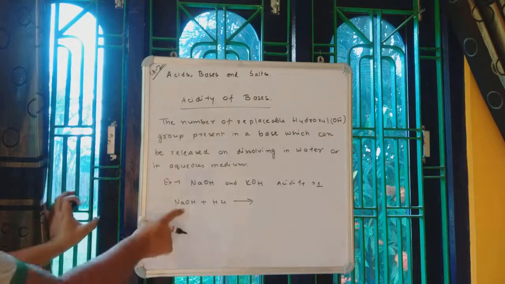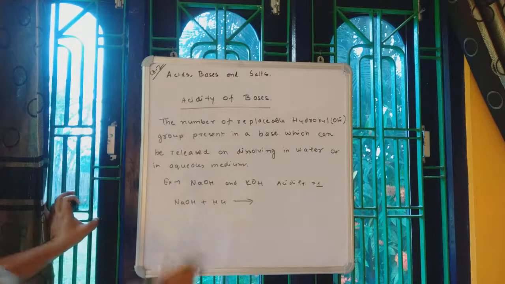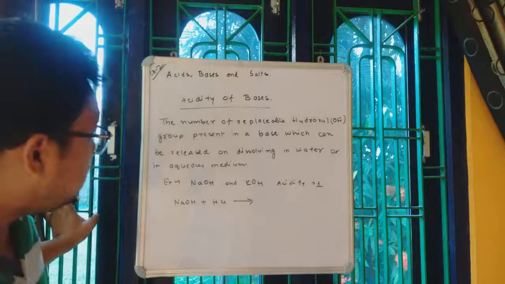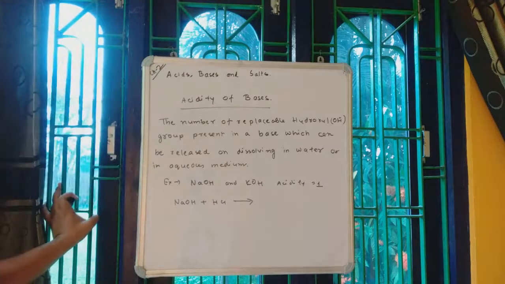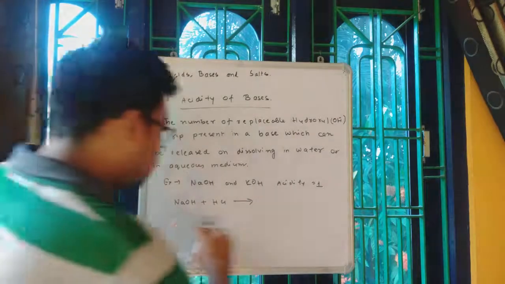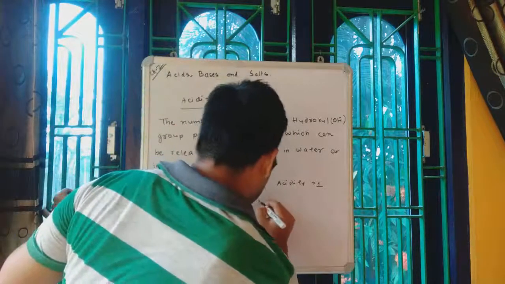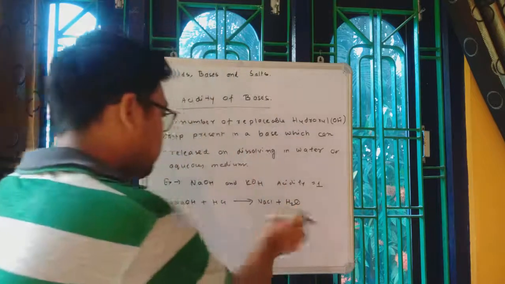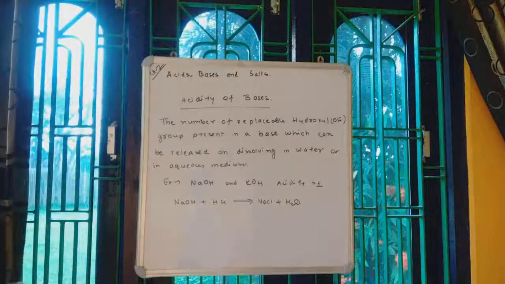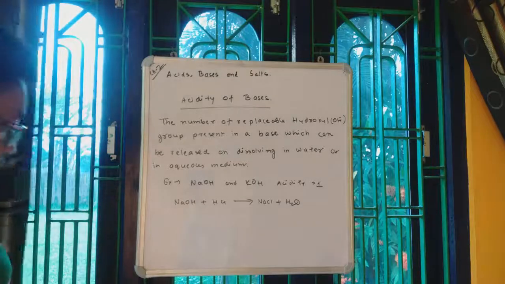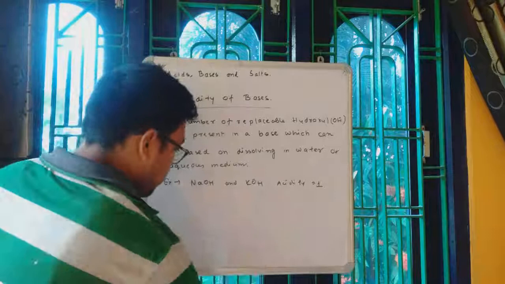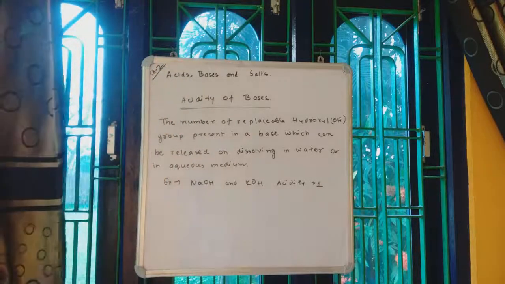That means one base is enough to neutralize one acid. So it is called monoacidic base. And the product, you all know, will be NaCl plus H2O, a salt and water. That is for sure. So these are monoacidic bases, and then we have another set of examples.